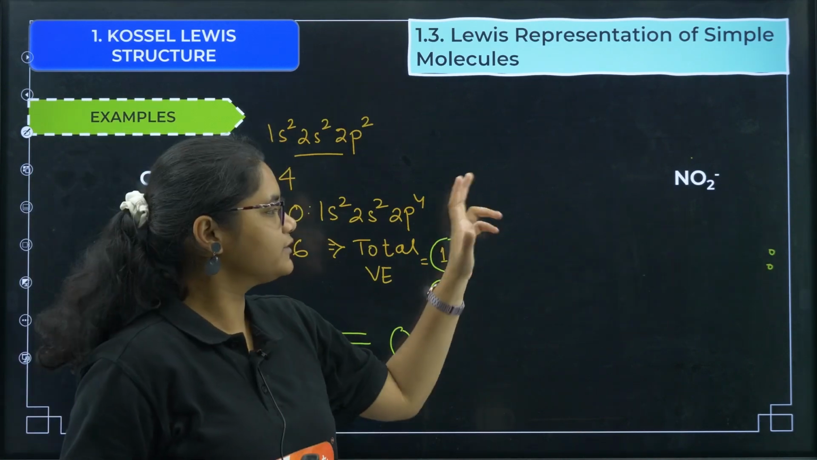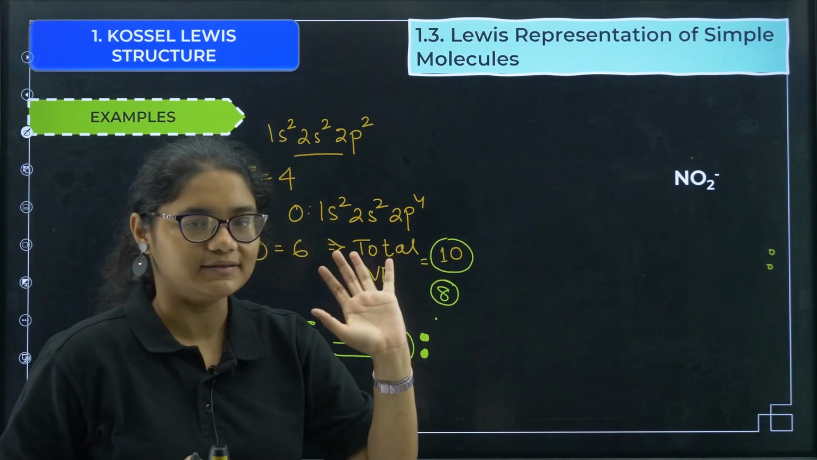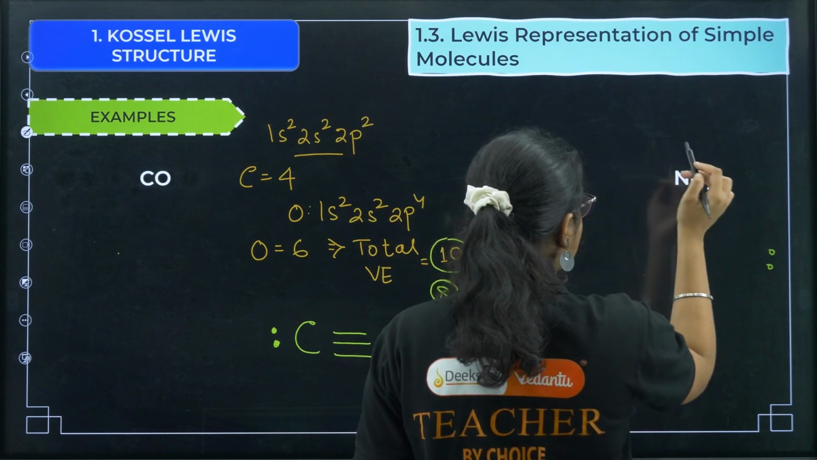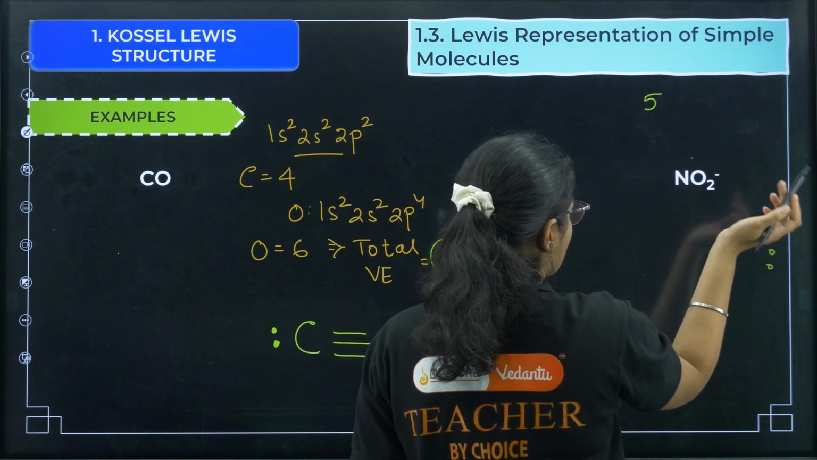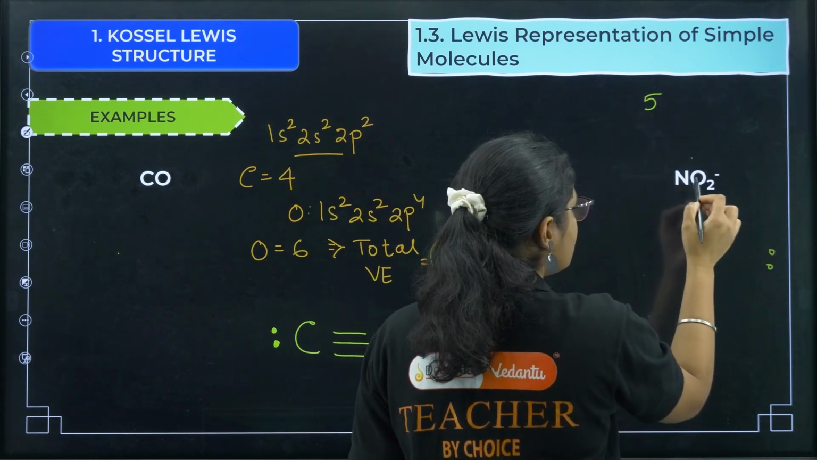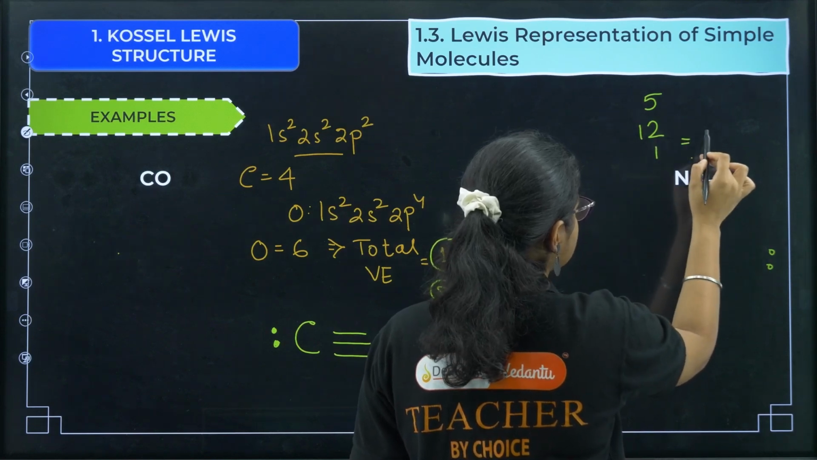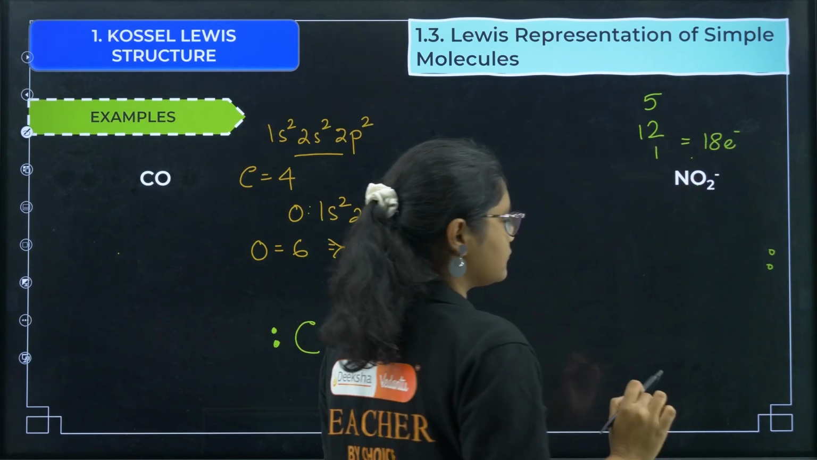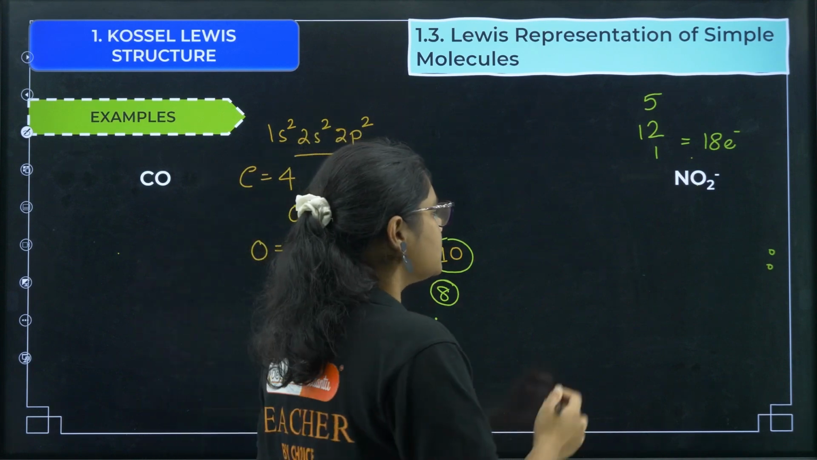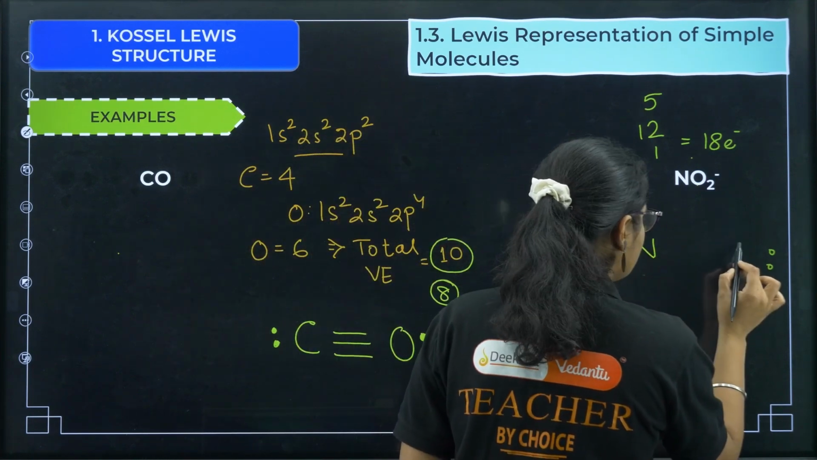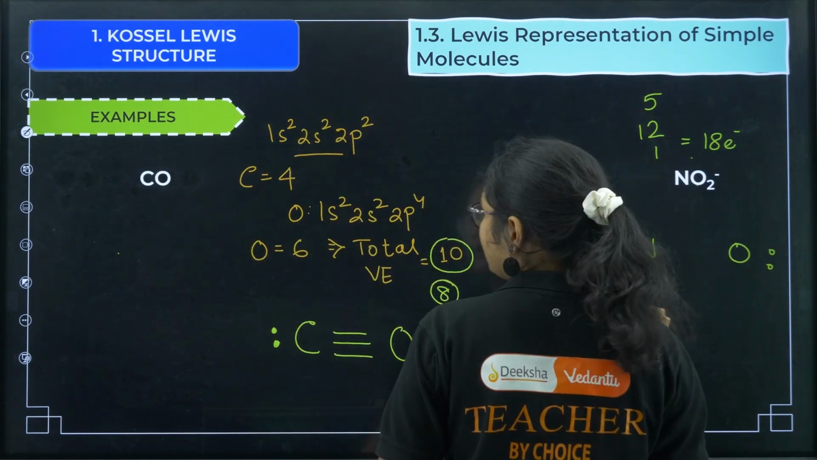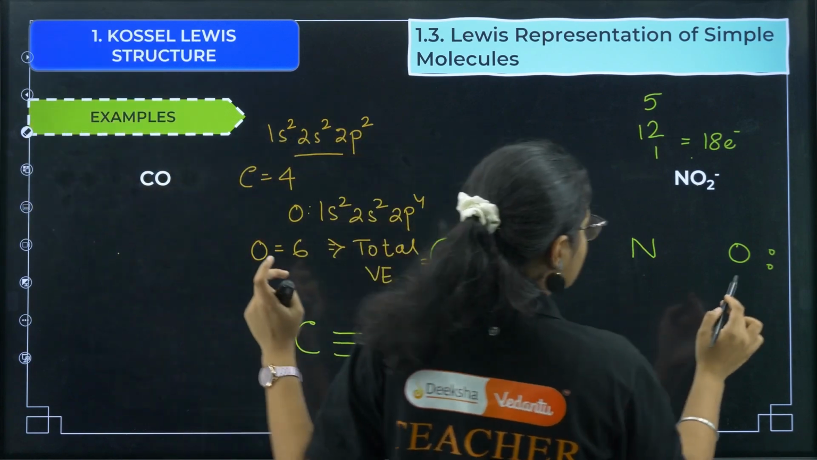Now let us draw the structure for NO2 minus. Nitrogen has 5 valence electrons, oxygen has 6, so for 2 oxygens that is 12, and for the negative charge you need to add 1, so that is 18 electrons. Now we need to draw the skeletal structure, N, O and O.